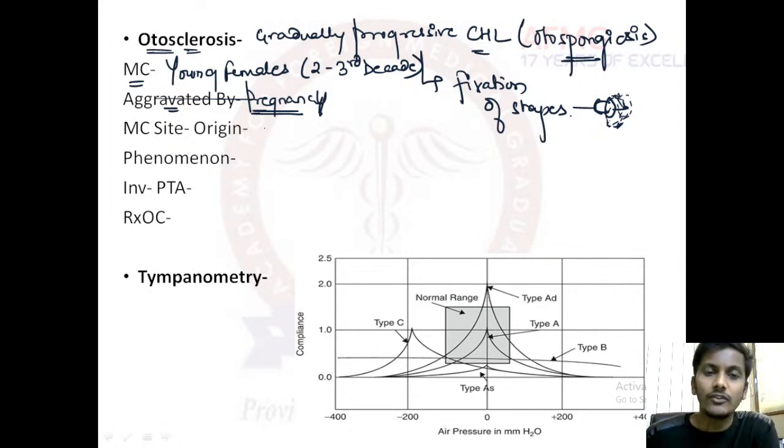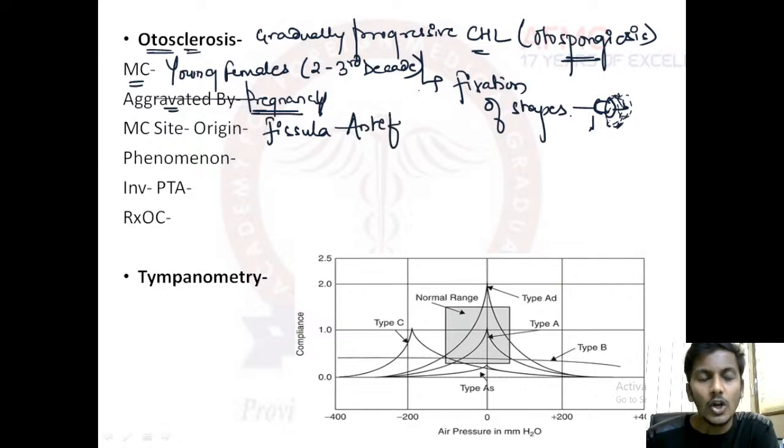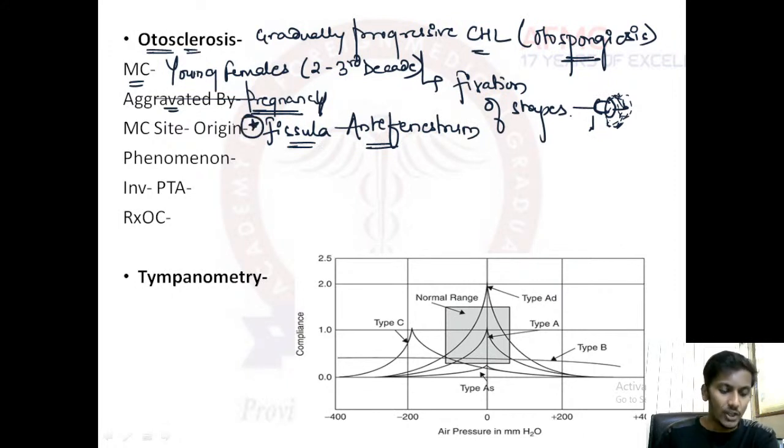Most common site of origin is just ahead of the oval window, and it is known as fistula antefenestrum. So, a very important one-liner. Which is the most common site of origin of otosclerosis? Fistula antefenestrum. I hope this is fine.